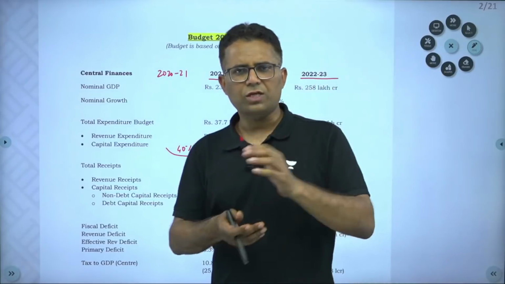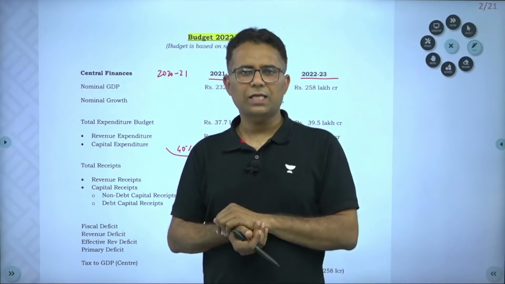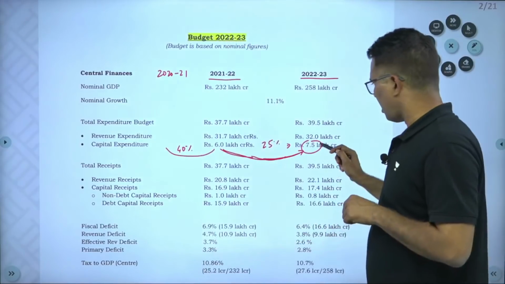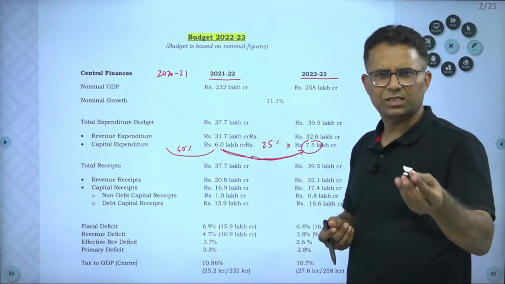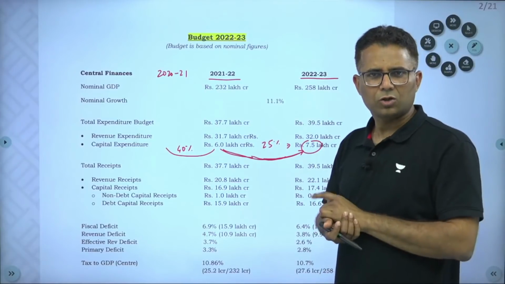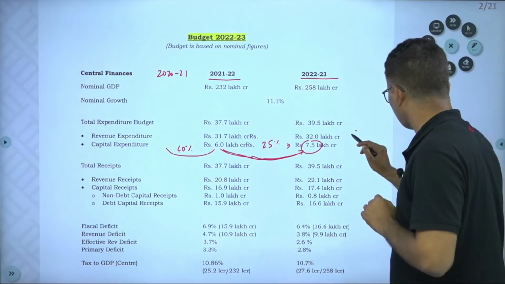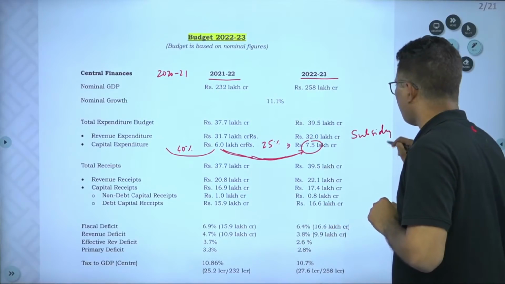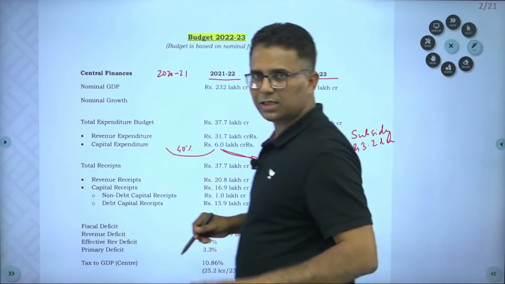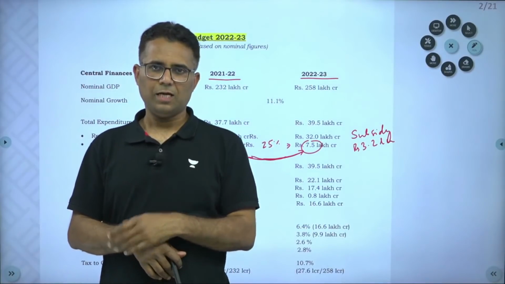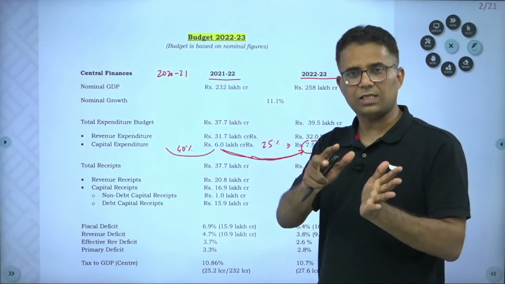Till 2014-15, our subsidies were generally higher than the capital expenditure. But now this trend has reversed. Now our capital expenditure is 7.5 lakh crore and our subsidy expenditure, major explicit subsidies, is around 3 to 3.2 lakh crore. So capital expenditure has increased much more as compared to subsidies. Subsidy expenditure is just 3.2 lakh crore. So capital expenditure is more than double the subsidy expenditure. And before 2014, capital expenditure was less than the subsidy expenditure. So this has been a major change in the budget.